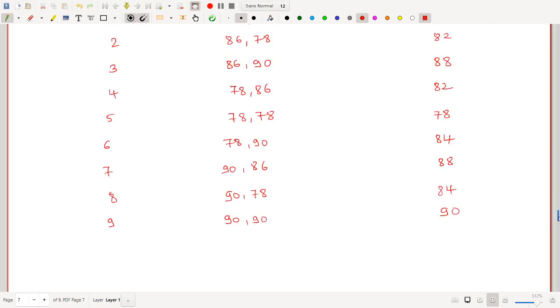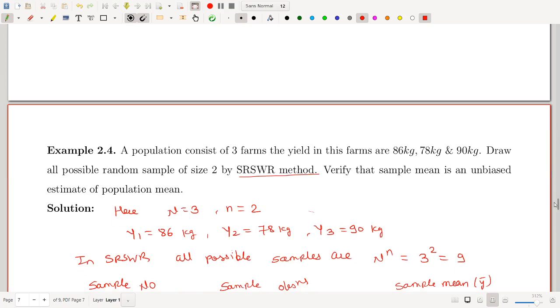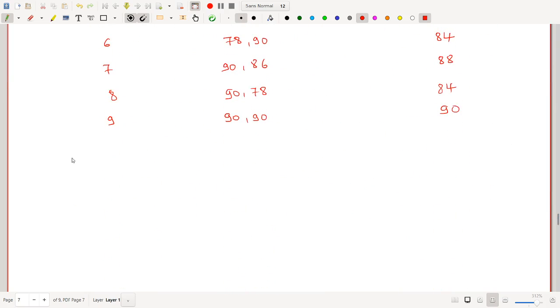Now we want to verify whether the sample mean is an unbiased estimator of the population mean. So actually we want to prove that the expected value of small y bar is equal to capital Y bar. To prove this, consider the expected value of small y bar.